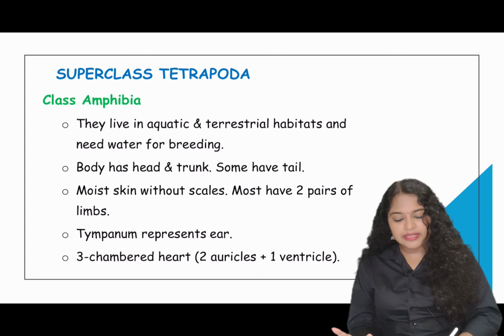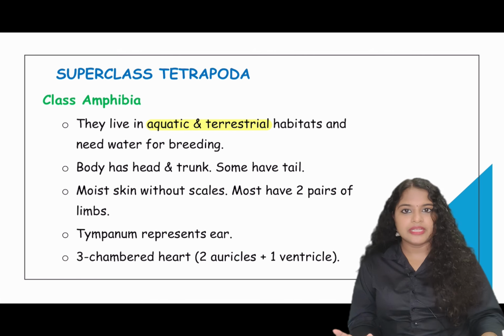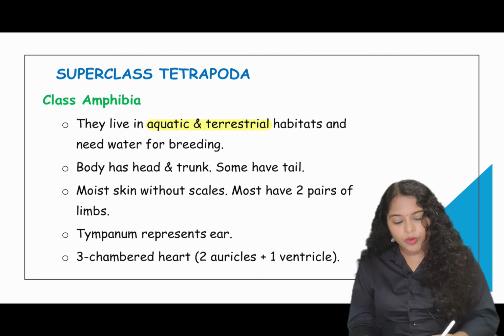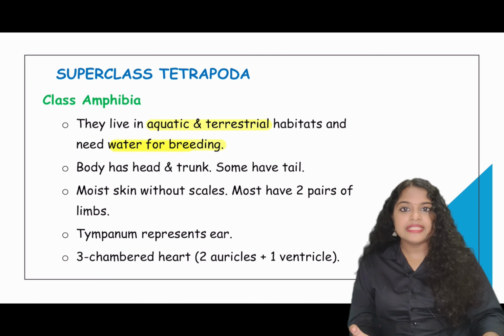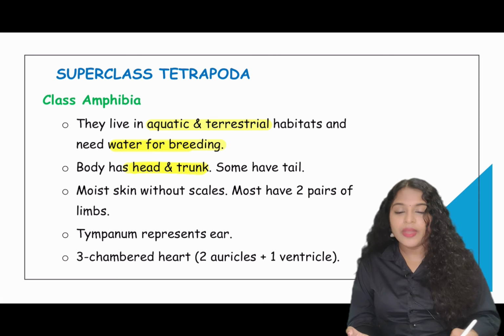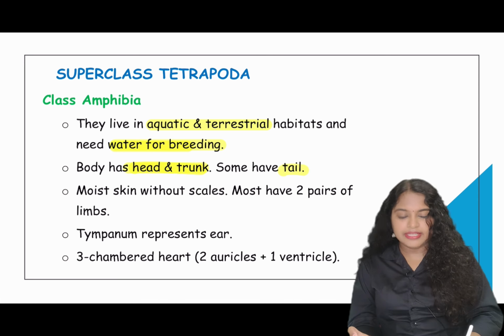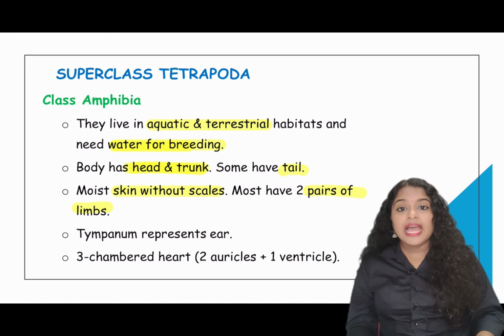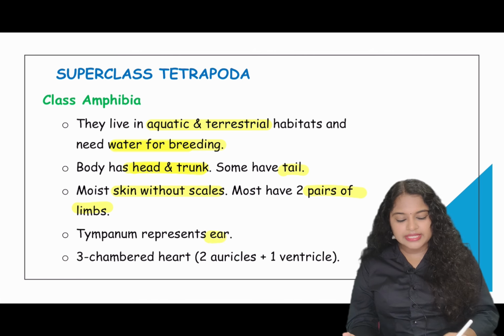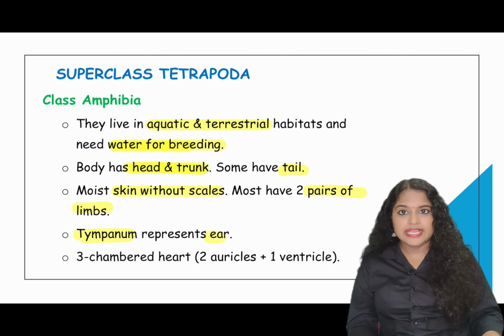These amphibians require aquatic and terrestrial habitats for their survival. They require water for breeding. The body is divided into head, trunk and, in some of them, a tail. Their skin is moist without scales and they have two pairs of appendages. There is a tympanum which represents the ear, and they have a three-chambered heart, that is two auricles and one ventricle.